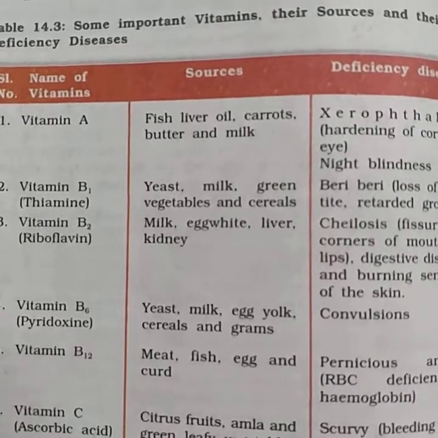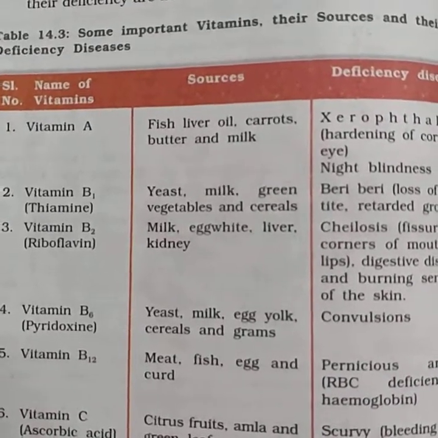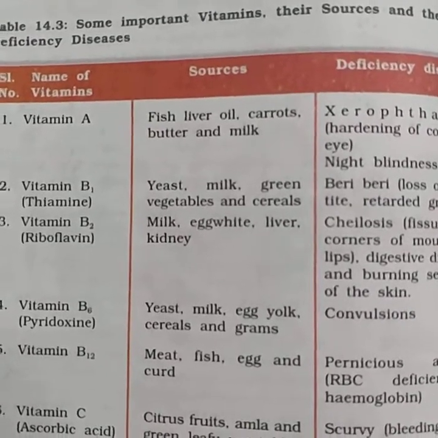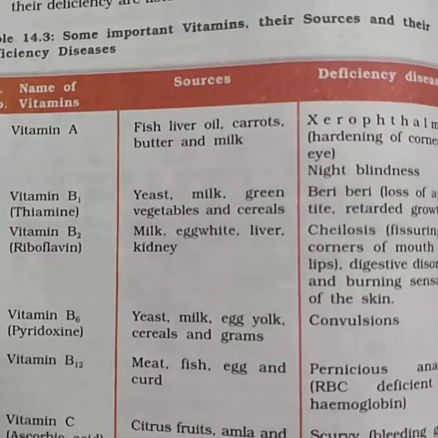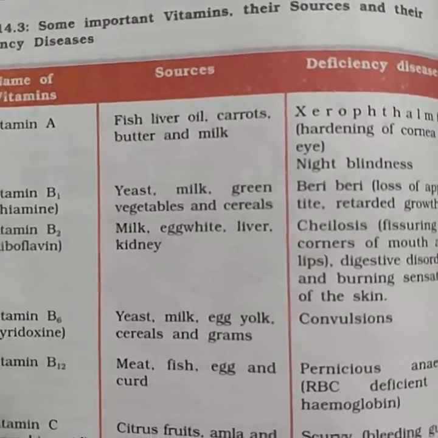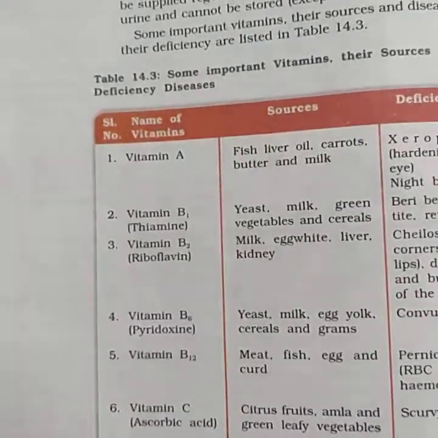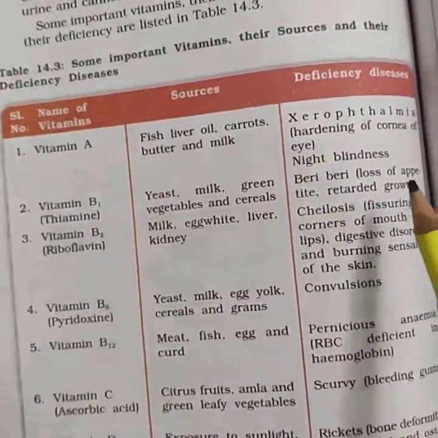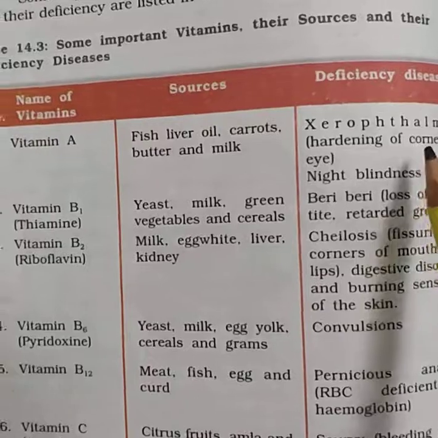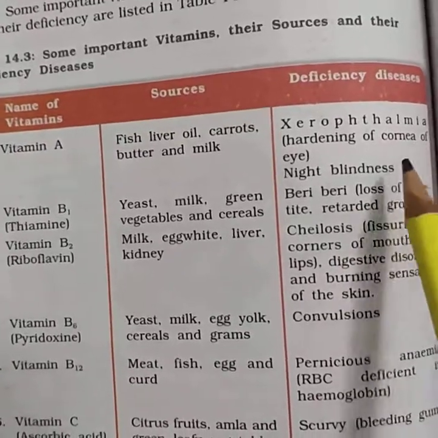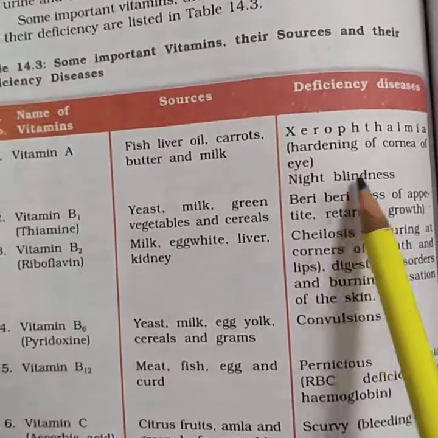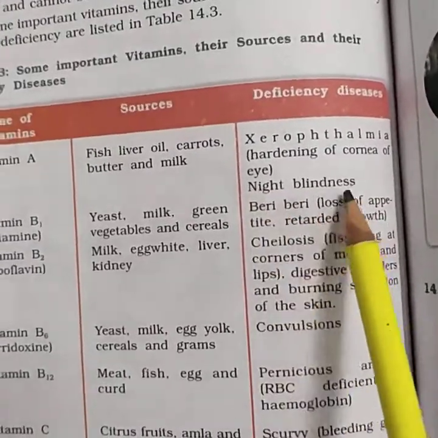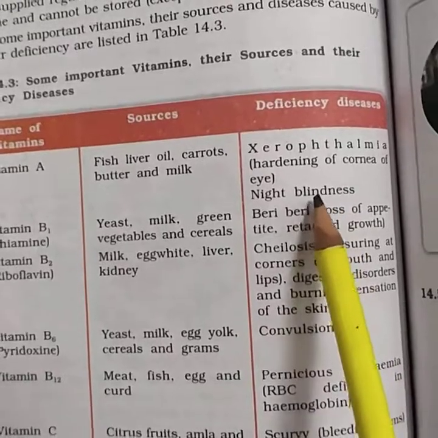They can ask the disease name, that is, the disease caused by which vitamin. They don't ask the source. You have to follow the vitamin name and the disease name. Vitamin A deficiency causes xerophthalmia, that is hardening of the cornea of the eye, and also causes night blindness. You have to follow night blindness.